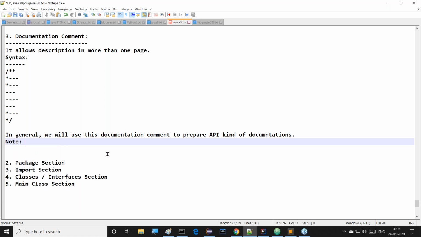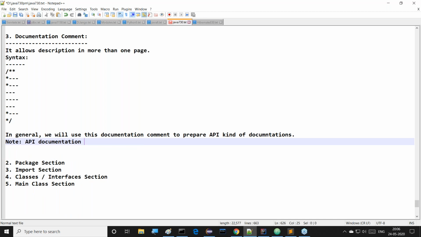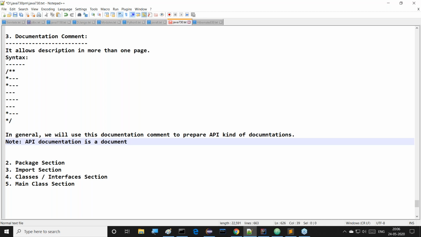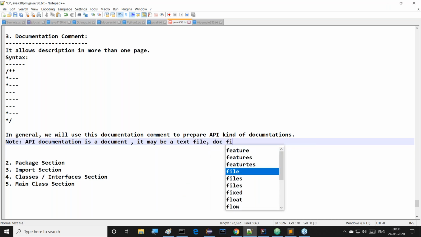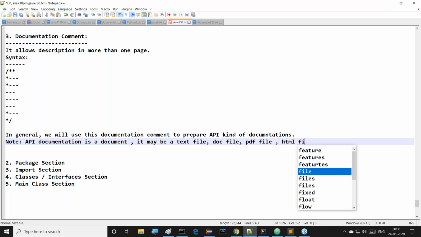Say for example, API documentation. API documentation is a document. That means it may be a text file, or it may be a doc file, or it may be a PDF file, or an HTML file, and so on.